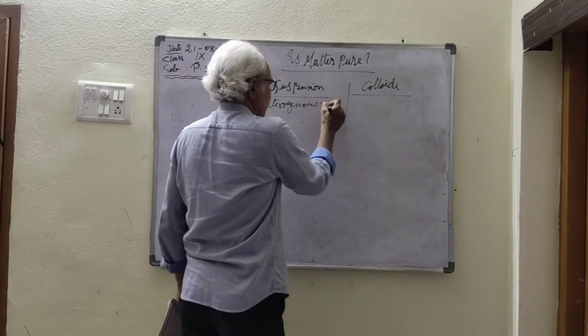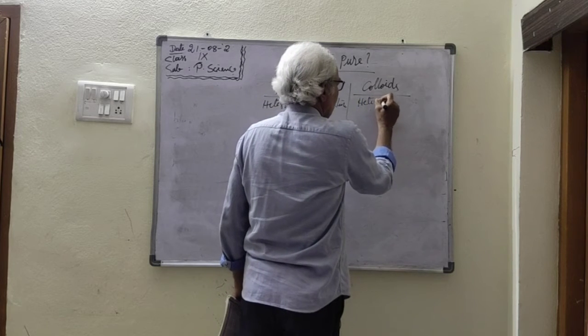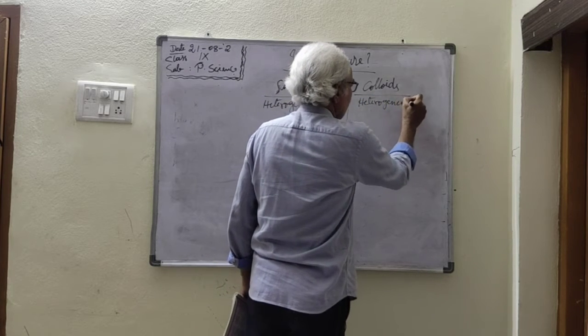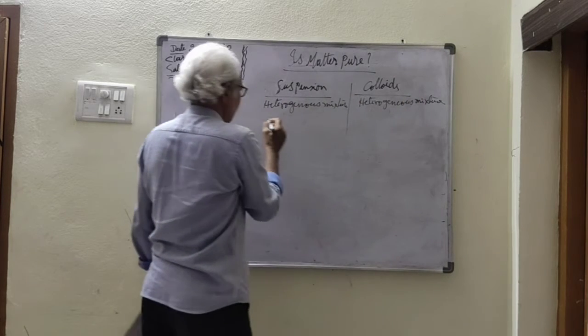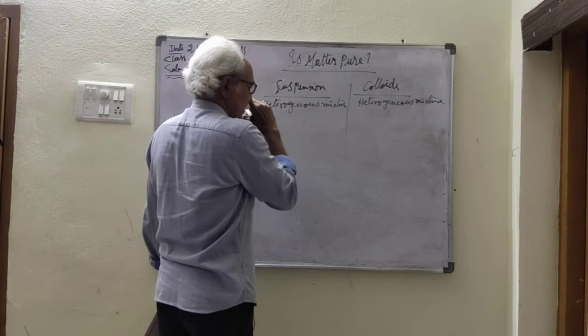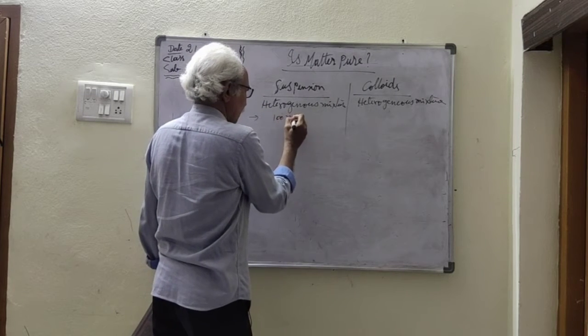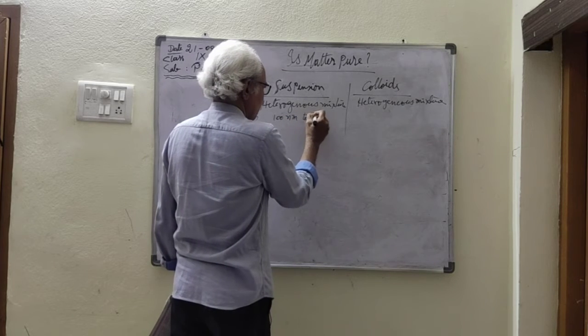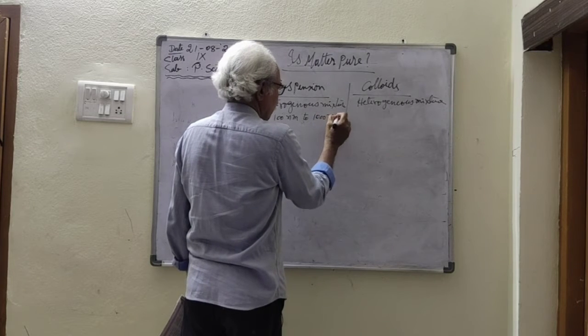Heterogeneous mixture and also heterogeneous mixture. Here the particle size is 100 nanometers to 1000 nanometers.